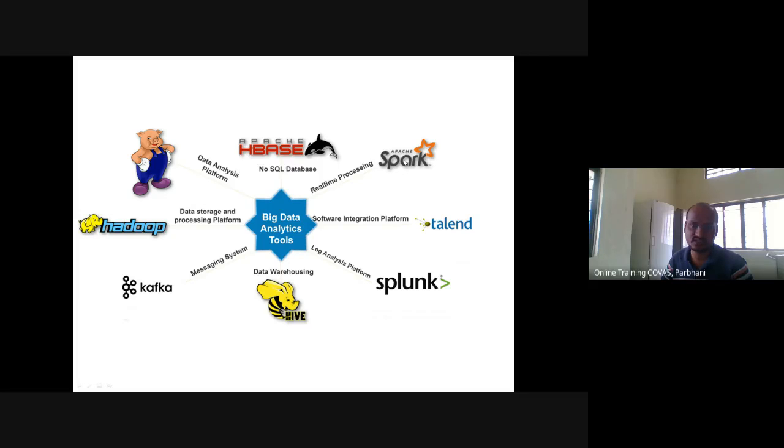Spark is real-time processing. Nowadays, instead of Hadoop, people are switching to Spark, because they want real-time data analysis. Hadoop analyzes standard data, while Spark analyzes real-time data. Apache HBase is a NoSQL data store, and this is a big data analysis platform. The advantage is that with one line of Pig programming, instead of 100 or 200 lines, it can give the same analysis.